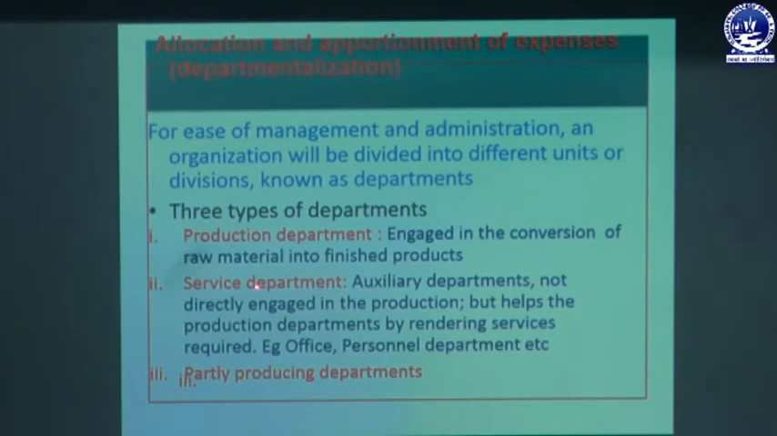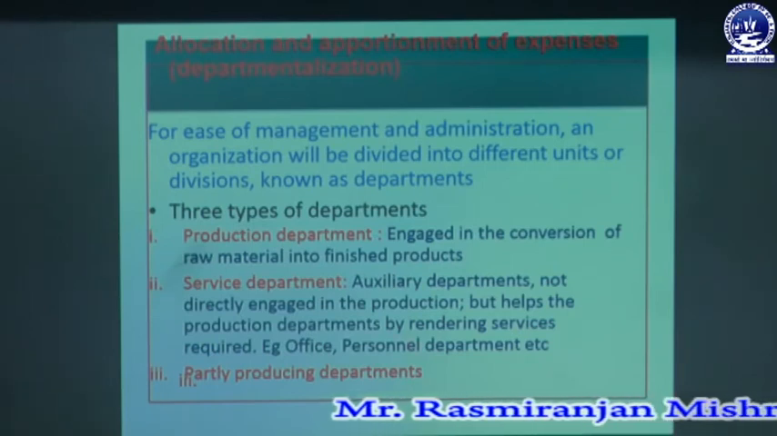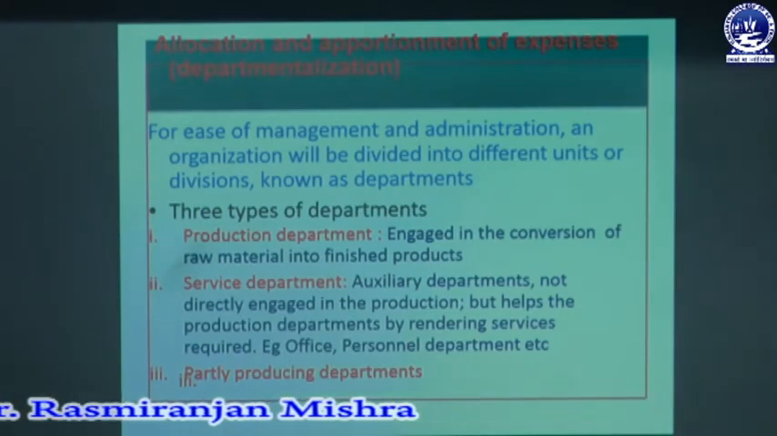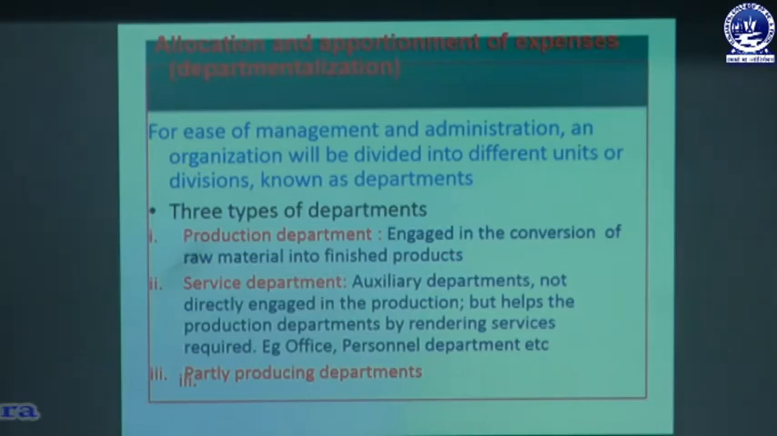One is the production department, which is basically engaged in conversion of raw material into finished product. Another one is the service department. This department is not engaged in producing the output, but provides service. That means it is an auxiliary department, not directly engaged in production, but helps the production department by rendering different types of services. The office and personnel departments are some examples of a service department. Then the third one is the partly producing department, another category which is partly engaged in producing and partly in providing service.